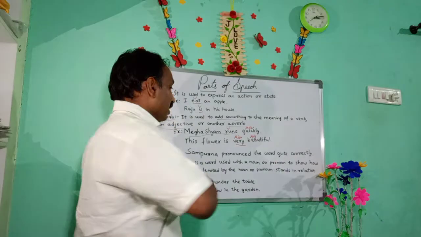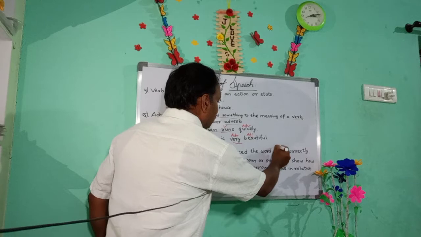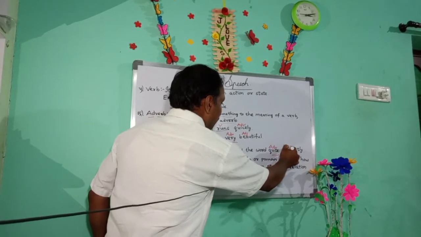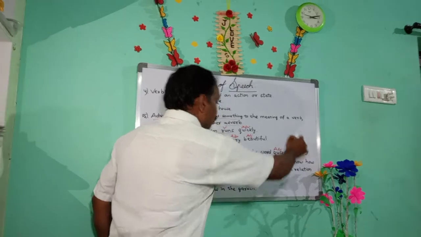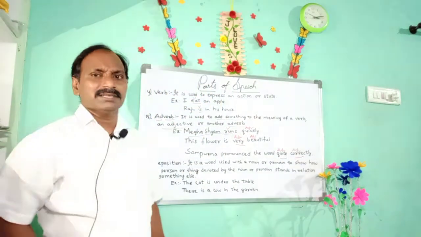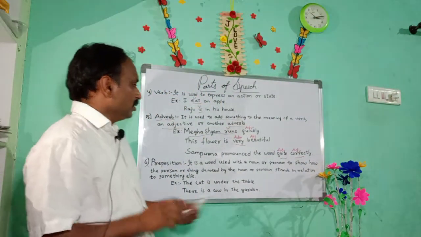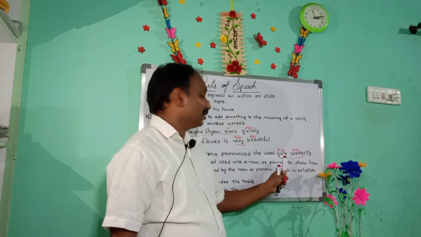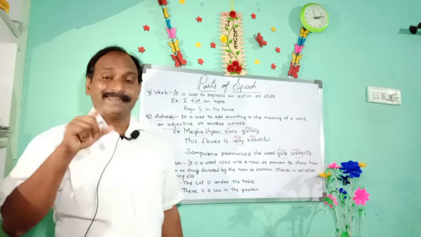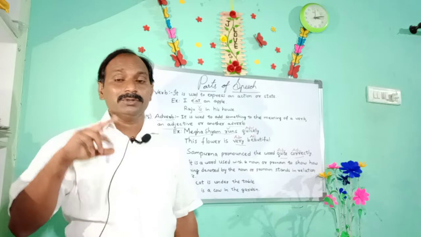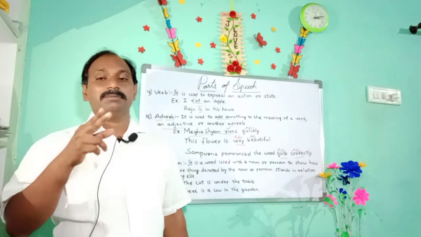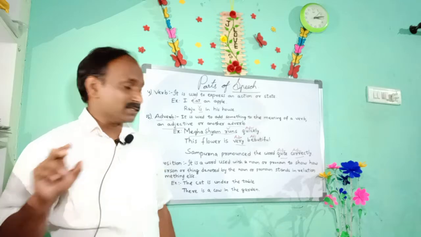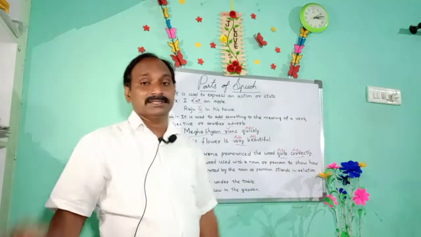So two adverbs are there, and both are adverbs at one place. That means adverbs can be used together in a sentence.